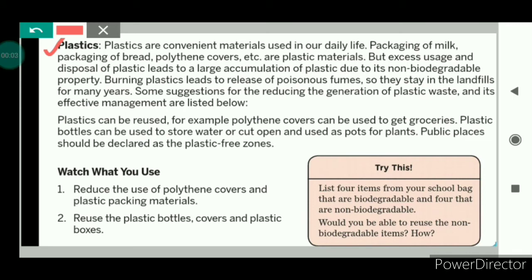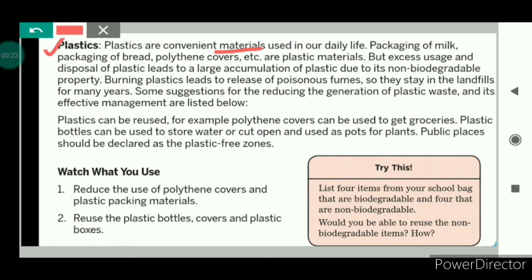Now we will see how to manage plastic waste. Plastics are convenient materials used in our daily life. Plastics have many advantages. Plastics are light in weight, durable, low cost, and can be easily molded into various shapes.